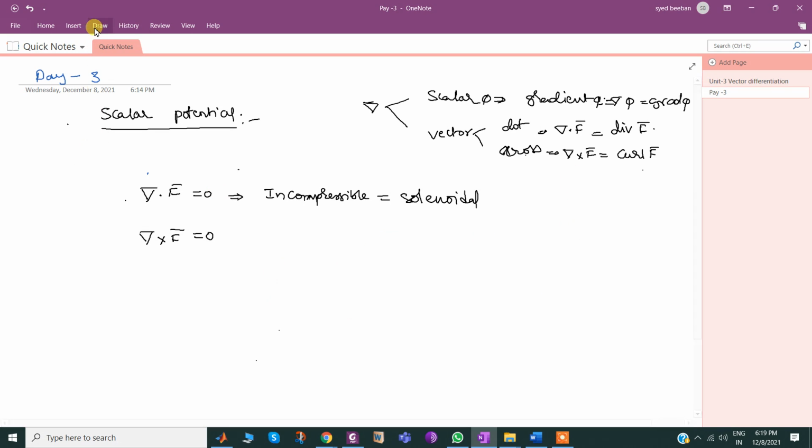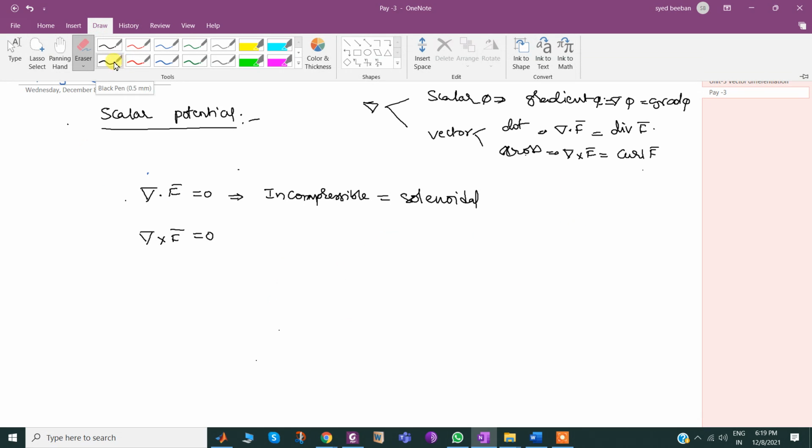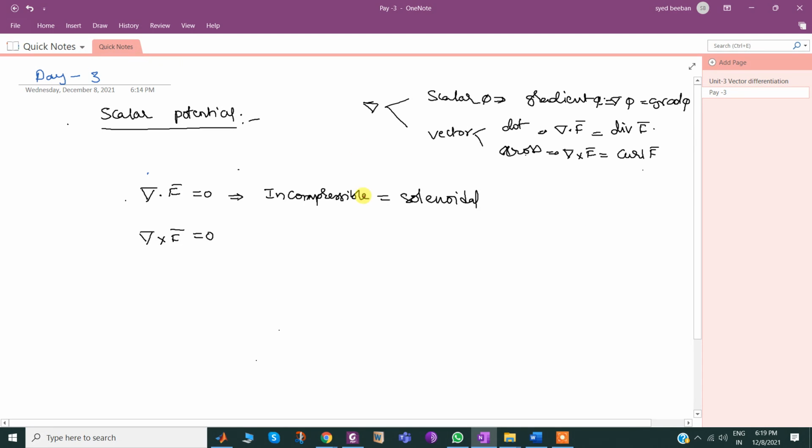Then come back to this. Similarly, curl. In the case of curl, del cross f bar is equal to 0. Then it is called irrotational. Its extension, I may get a scalar potential. Whenever it is possible, another name of this one is called conservative,